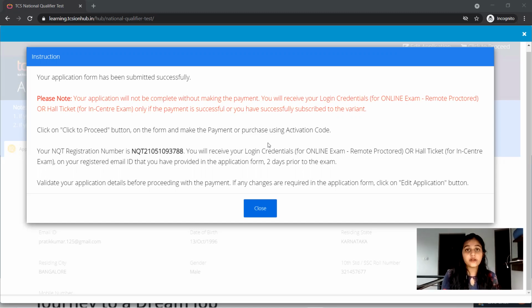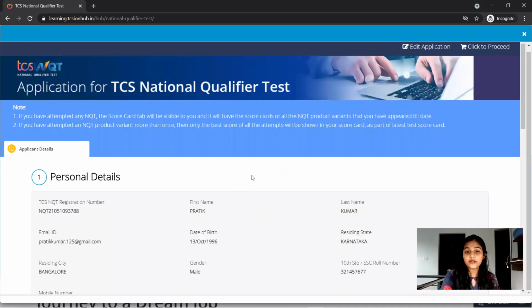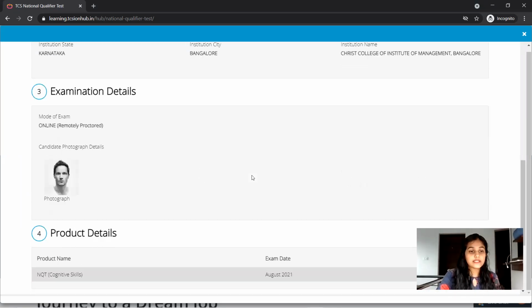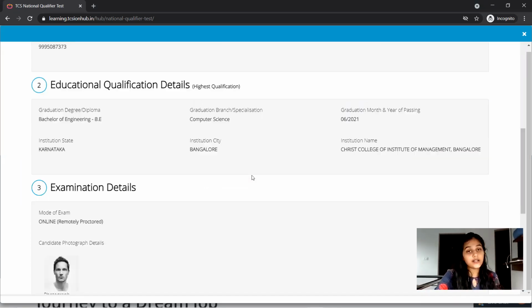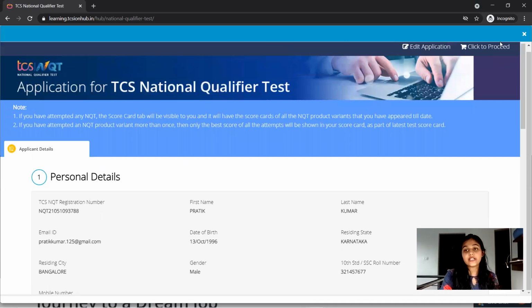But one thing you must remember: you should keep a reminder that you have not completed the payment, else you will be losing your opportunity. Okay, so this is how you have to do it. After that, you can click close, and yes, you will be reviewing your personal details here. You can see every detail you have given is appearing. After that, you have to click proceed here.